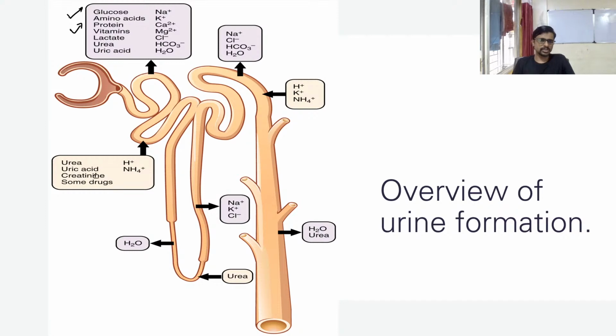Okay, so the urea, uric acid, creatinine and some drugs, if you take drugs, they also move out of the body from the PCT and sometimes the DCT also, depending upon the drug. So these are going inside of the lumen. So it is absorbed in blood. It is moving into the urine.